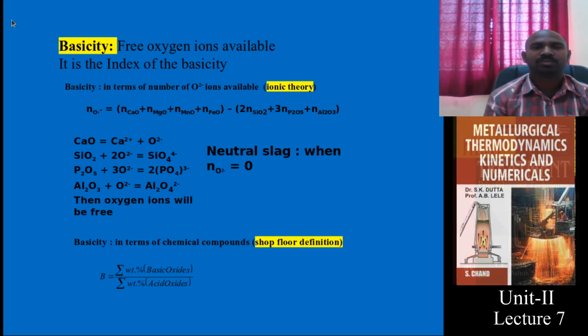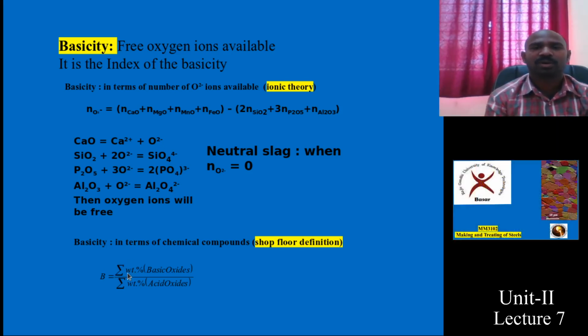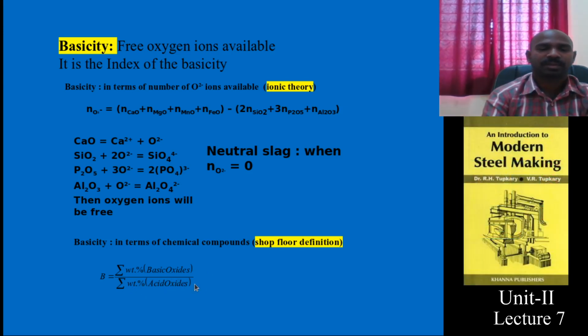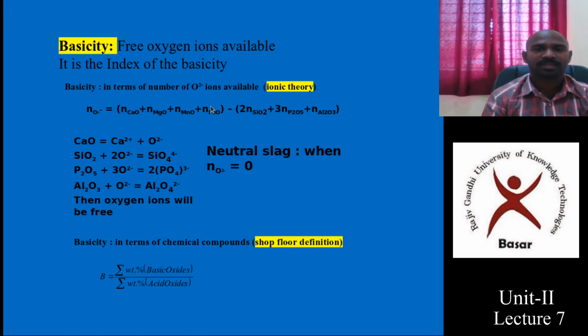About this steel making operation, the basicity is a very important parameter. What do you mean by basicity? It is a ratio: the summation of all weight percentages of basic oxides divided by the weight percentages of acidic oxides, the summation of all these oxides. This is a simple definition, but there is another way of calculating with respect to the oxygen ions.